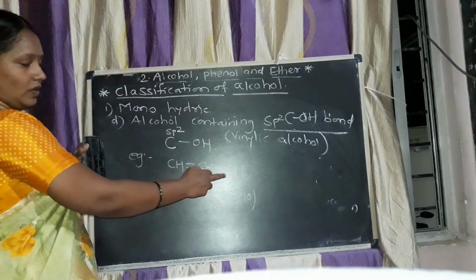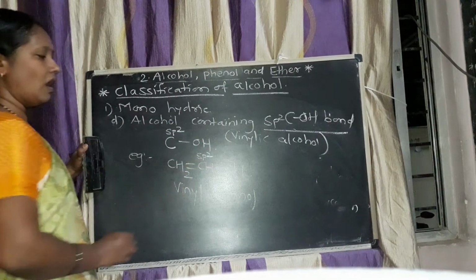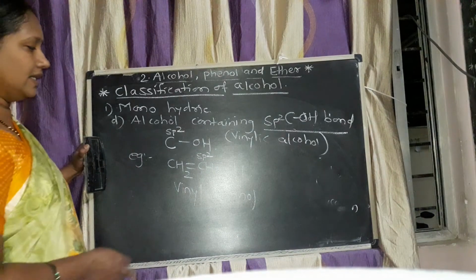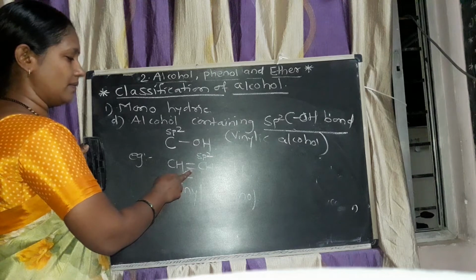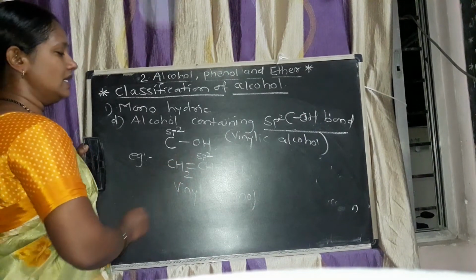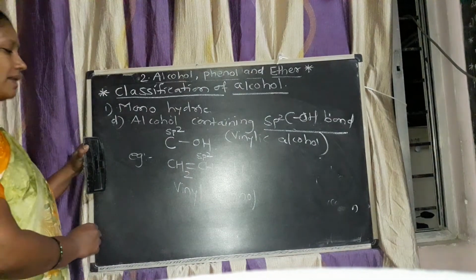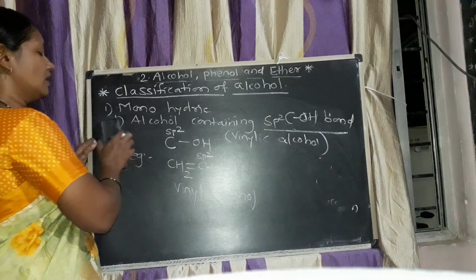In this, the OH group is attached to the sp2 carbon. Now, how can you identify by the structure? This carbon is sp2 because it contains one double bond and two single bonds. Therefore, it is the sp2 hybridized carbon atom. It is the vinyl group, vinyl alcohol.